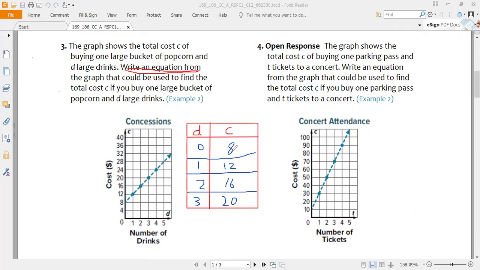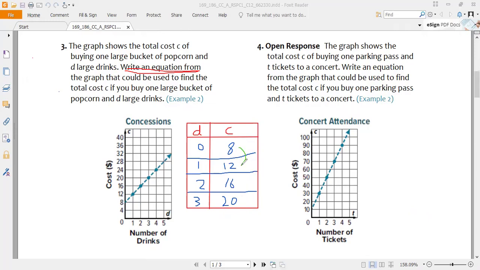If we have 0, it's 8. So it doesn't make any sense that 0 times 8 will give you 8. No, 0 times 8 will be 0. So let us find their common difference, that we did in our questions like lesson 7 too.